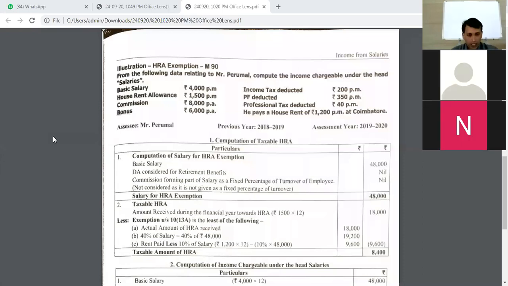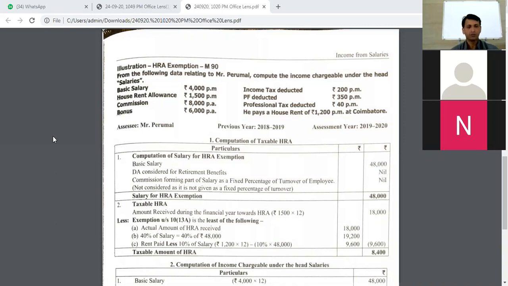Okay, fine. So let us start with the problems, as far as salaries are concerned. Today we are going to discuss only problems related to HRA and one or two problems with respect to the gratuity computation. Also, I have circulated one more PDF wherein you have some theory on what gratuity is, how it is computed, and the problems on gratuity computation. That is also mentioned in the second PDF file that I've sent. So let us start with the present one.